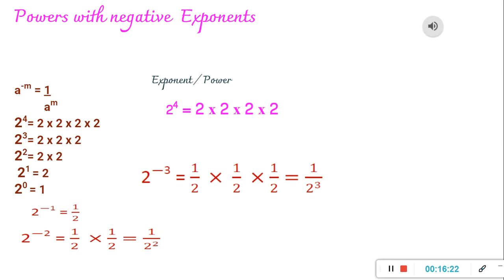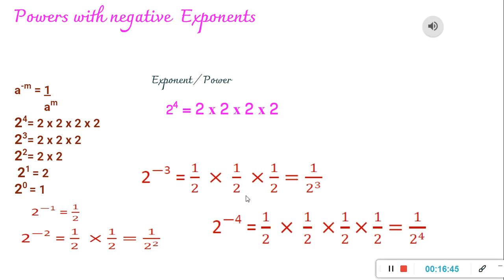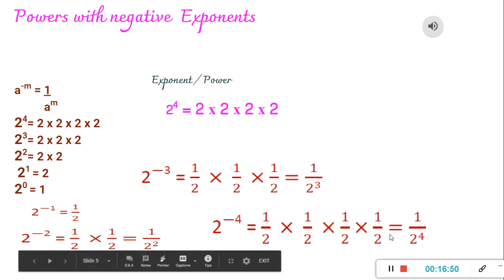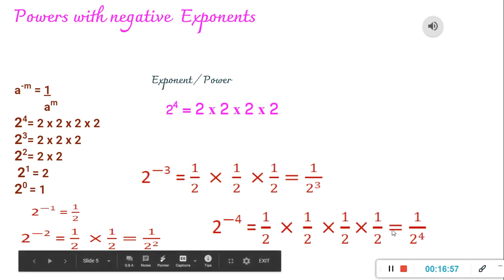Similarly, 2 raised to minus 4 would be 1 upon 2 four times. If you look more closely, 1 upon 2 into 2 is equal to 1 upon 2 square. Similarly, 1 upon 2 into 1 upon 2 into 1 upon 2 is equal to 1 upon 2 cube, because we are multiplying 2 in the denominator 3 times. Here it would be 1 upon 2 raised to 4, and so on.